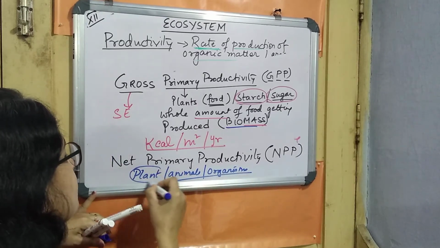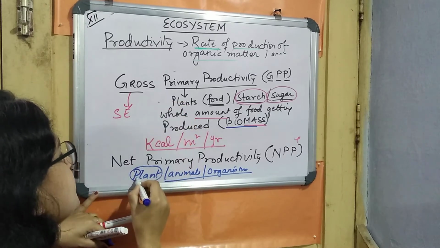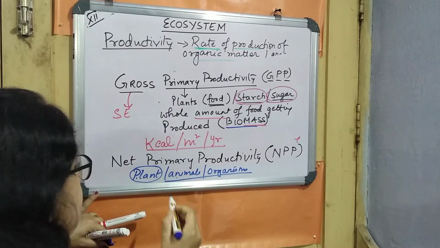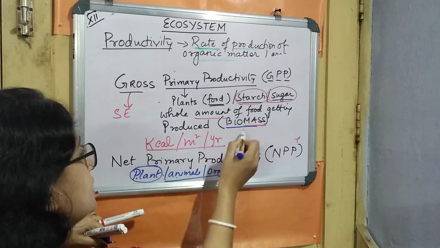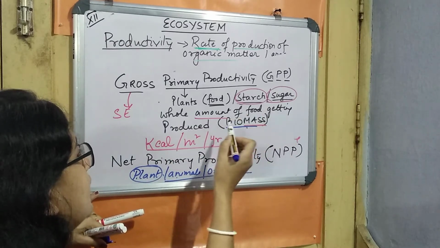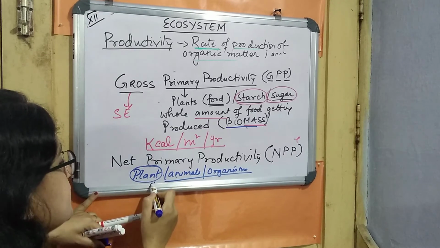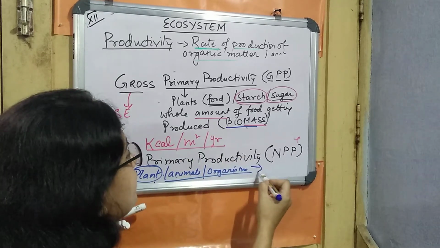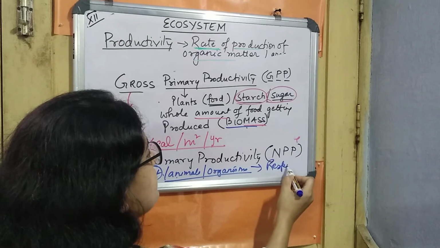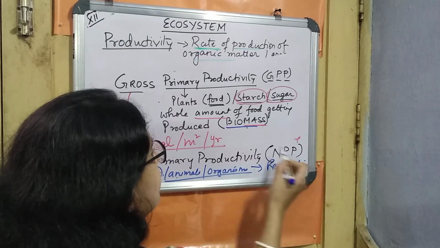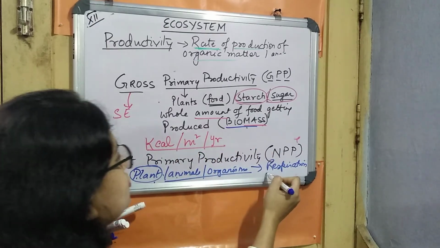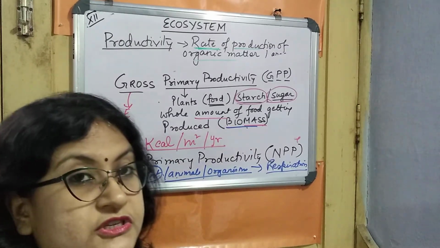But simply we will talk about the plant, which is producing the food, and then we come to the animals. The plant is producing the food, that is the biomass, as well as utilizing it. Where is it utilizing it? In the process of respiration. So some of the energy which is getting produced is utilized in respiration.